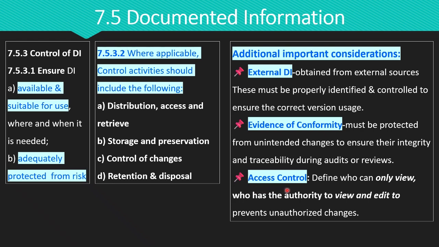Third, access control. You need to define who can only view documents and who has the authority to view and edit. This prevents unauthorized changes and ensures proper accountability. So remember, documented information is not just about creating files. It's about controlling documents, protecting records, and setting the right access permissions. With this, your QMS stays reliable, consistent, and audit ready. In other words, proper control of documentation ensures that everyone in the organization works with correct, up-to-date, and authorized information.